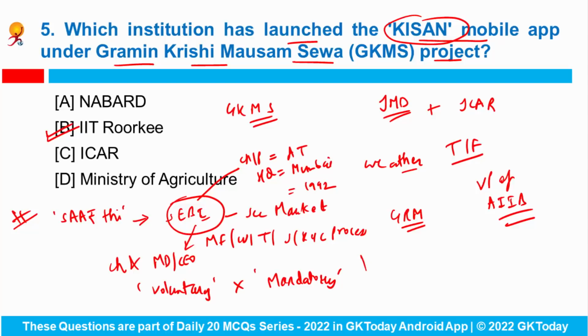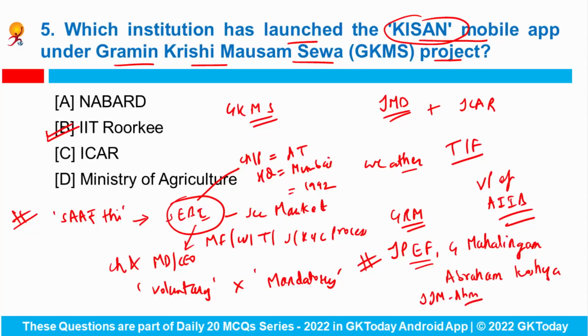Now SEBI has also restructured its advisory committee on Investor Protection and Education Fund under the chairmanship of G. Mahalingam, and this committee was established by SEBI to find out ways and means to best utilize the Investor Protection and Education Fund, and earlier it was headed by Abraham Koshia, who is the former professor of IIM Ahmedabad. So this committee is basically mandated to recommend the investor education and protection activities for the utilization of SEBI IPF.